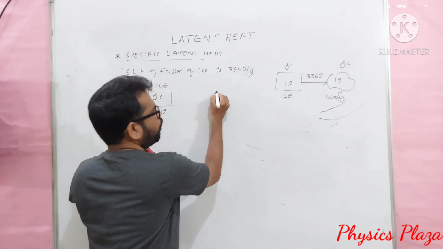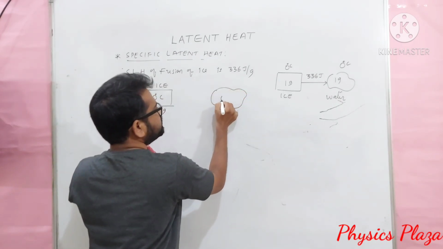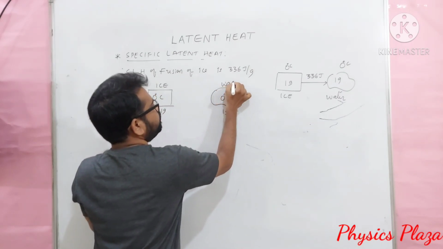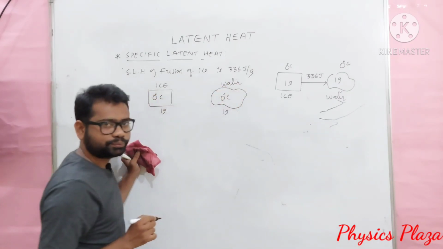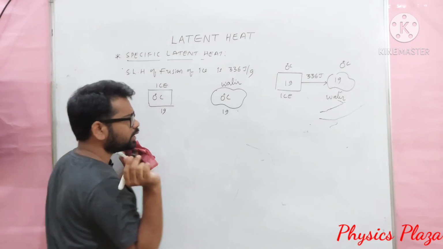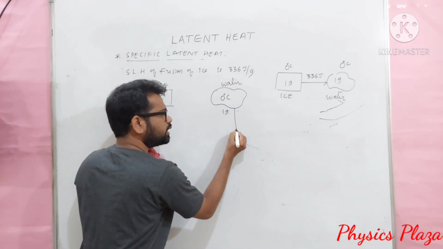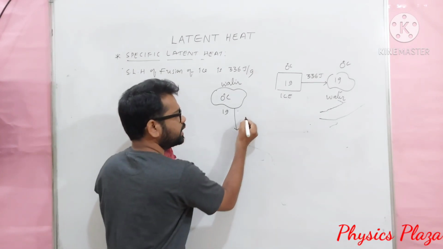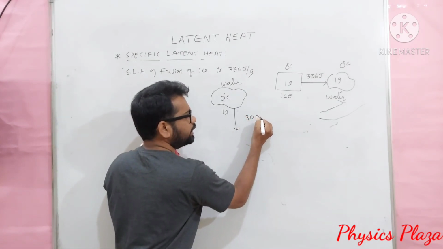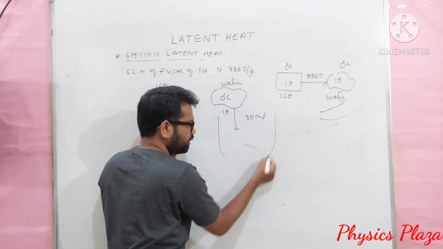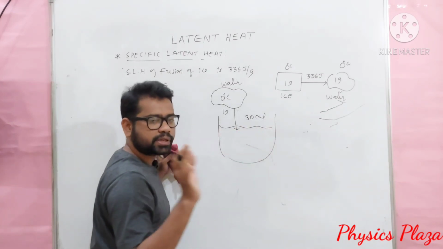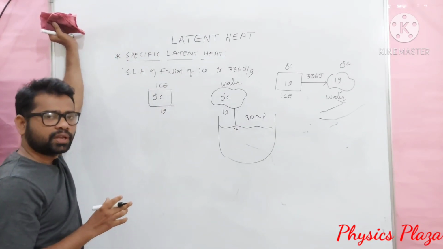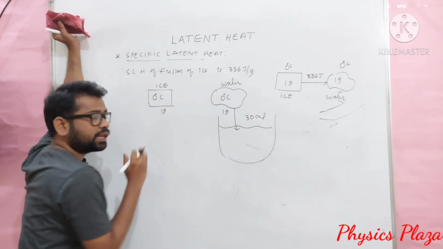Now let us see here, water at 0 degrees Celsius, it is 1 gram only. So why do we prefer ice only? Why not water? Children, let us take the example of 1 gram of water at 0 degrees Celsius. Suppose it will absorb 30 calorie heat energy from a liquid in which it is added. Whereas what about ice? Can we say that ice also can absorb 30 calorie heat energy?